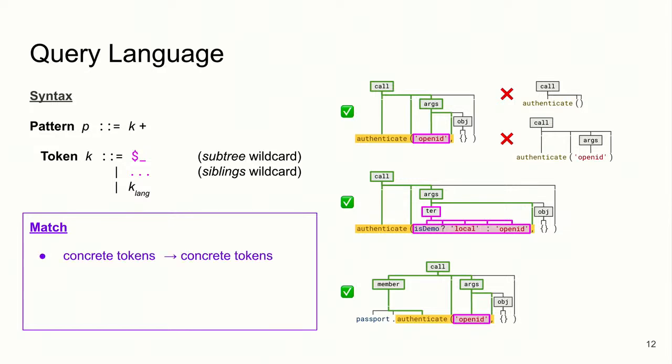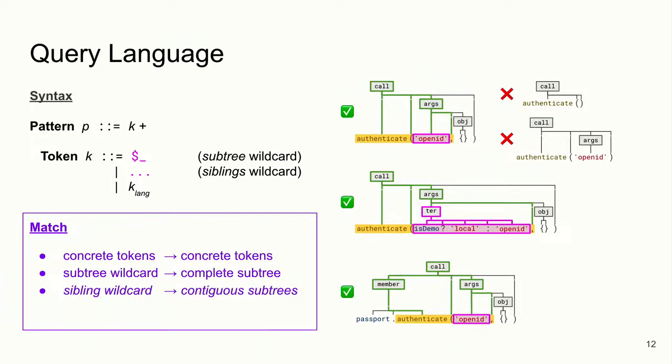So roughly speaking, we want concrete tokens to match concrete tokens in our tree. But more complicated, the subtree wildcard is going to match entire subtrees, right? This is the thing that encompasses the idea that it's going to match an entire expression or an entire statement, which is what existing tools actually support. Furthermore, we want sibling wildcards to match a set of contiguous subtrees, like the elements inside of a list. This is the last time I'm going to mention sibling wildcards, but you can read the paper for more details on how these are supported.